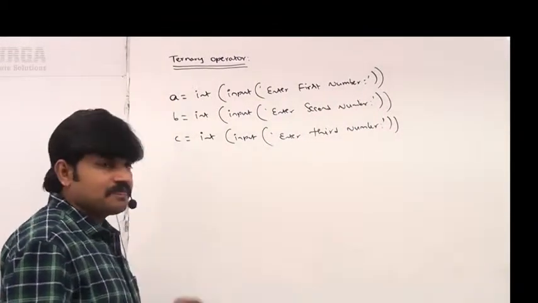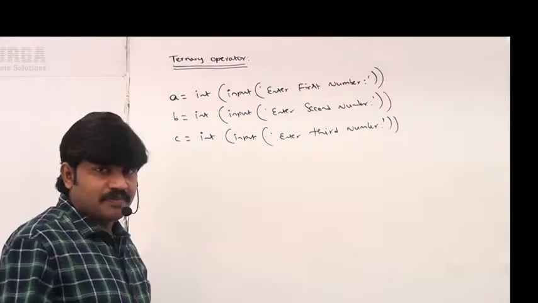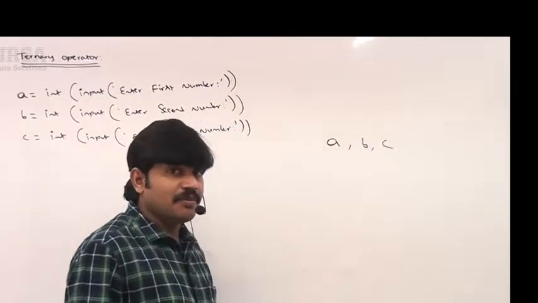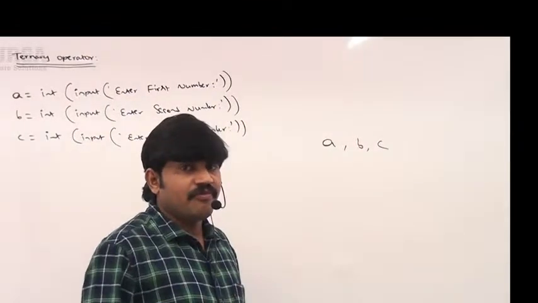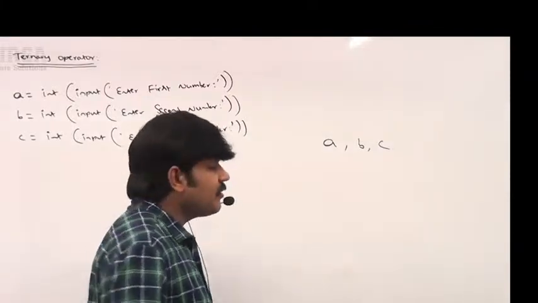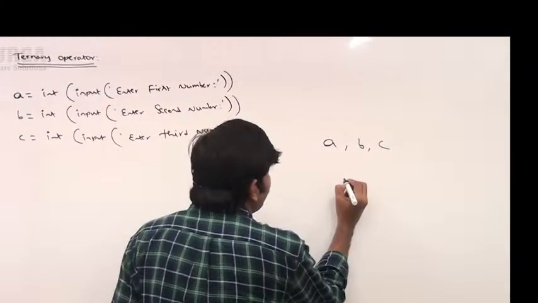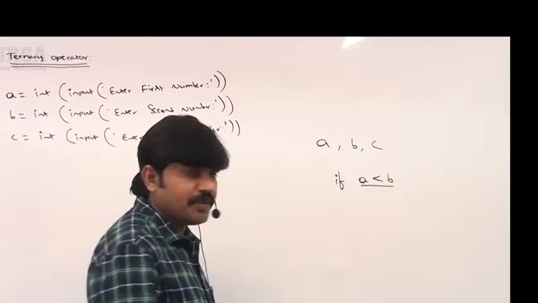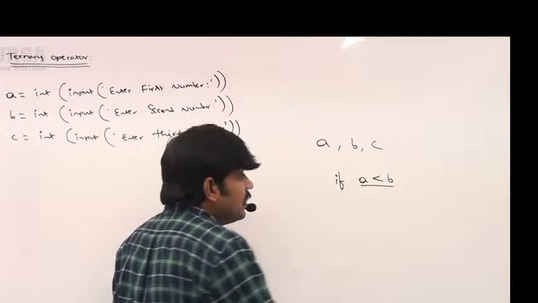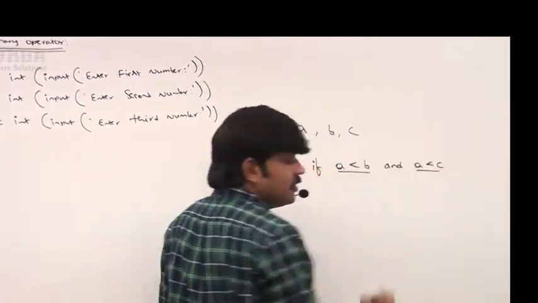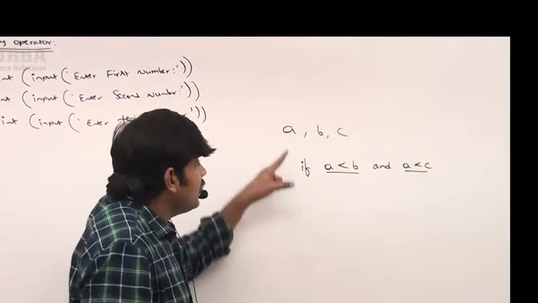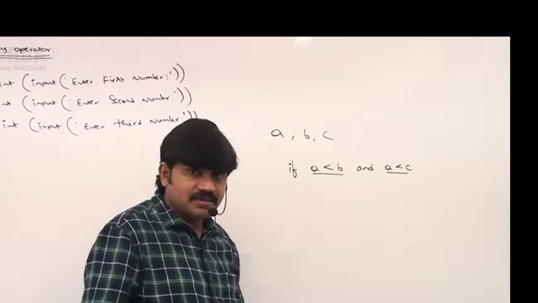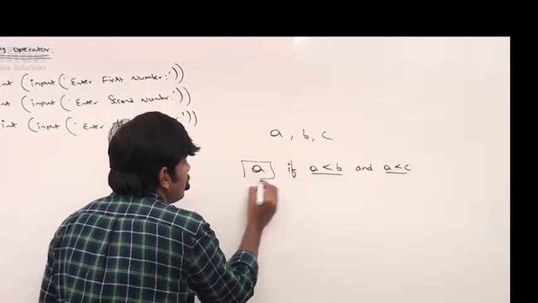A, B, C, three numbers are there. When is A the minimum? Very simple. If A is less than B and A is less than C, then obviously A is the minimum value.